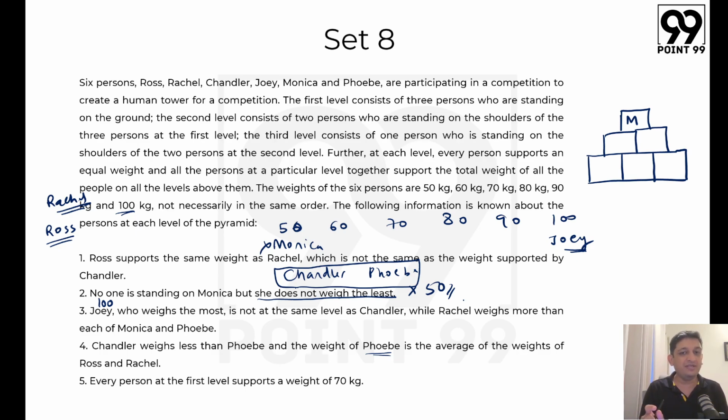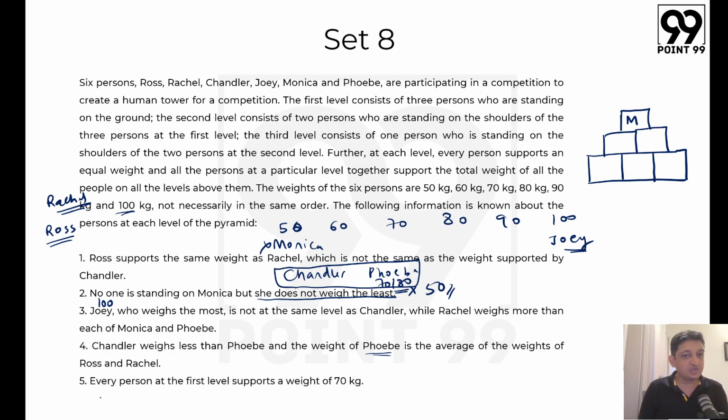So we know that Phoebe will either be 70 or 80. That is something that we can figure out, right? So this is what we will know from here. So let's not develop this hypothesis any further. Let's just say that Phoebe will be either 70 kgs or 80 kgs. That is what we know for sure.